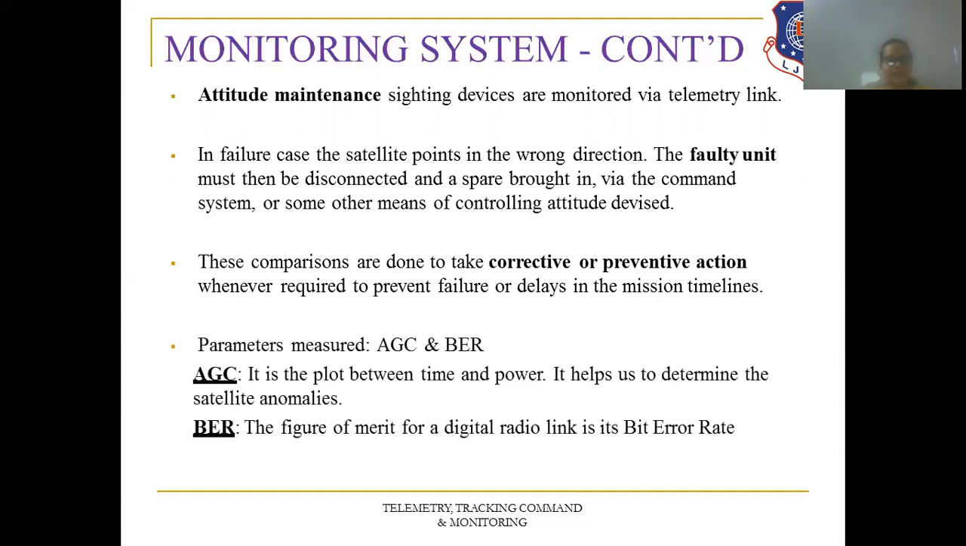And the parameters measured at the monitoring system are AGC, that is automatic gain control, and BER, that is bit error rate. So what is AGC? It is a plot between time and power. It helps us to determine the satellite anomalies, that is, the position of the satellite. And BER is the figure of merit for a digital radio link in terms of its bit error rate. That is, how many bits are coming, and from those how many errors are generated.